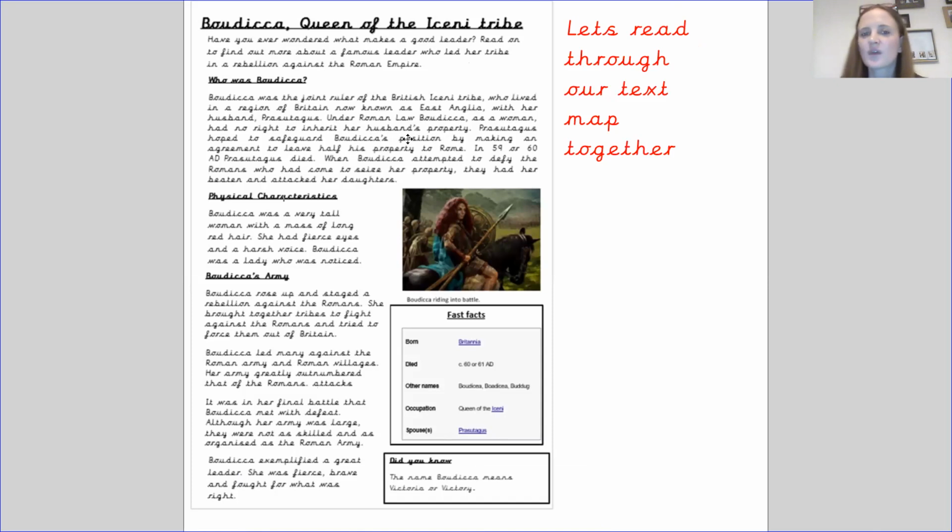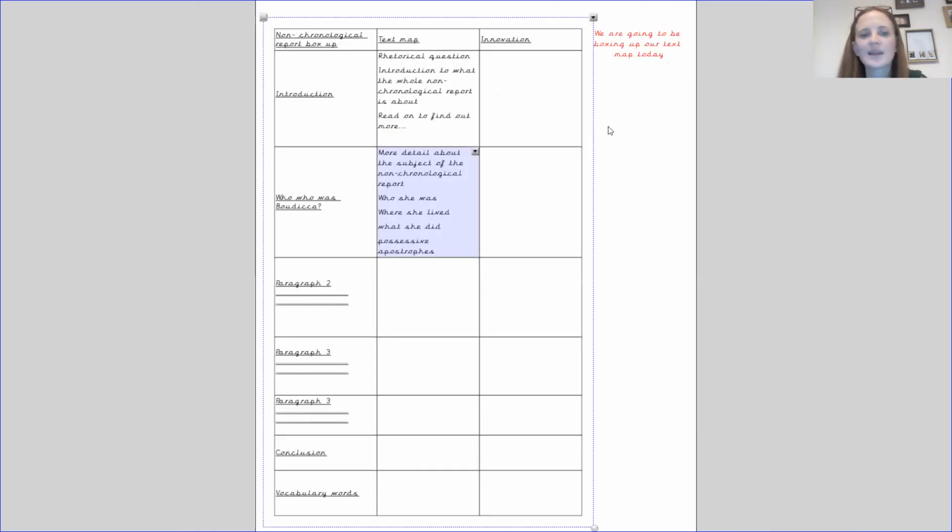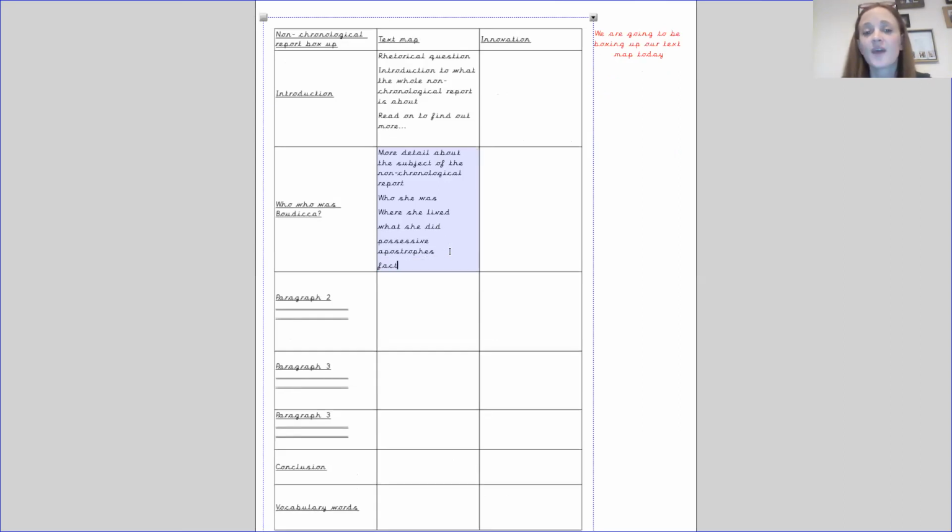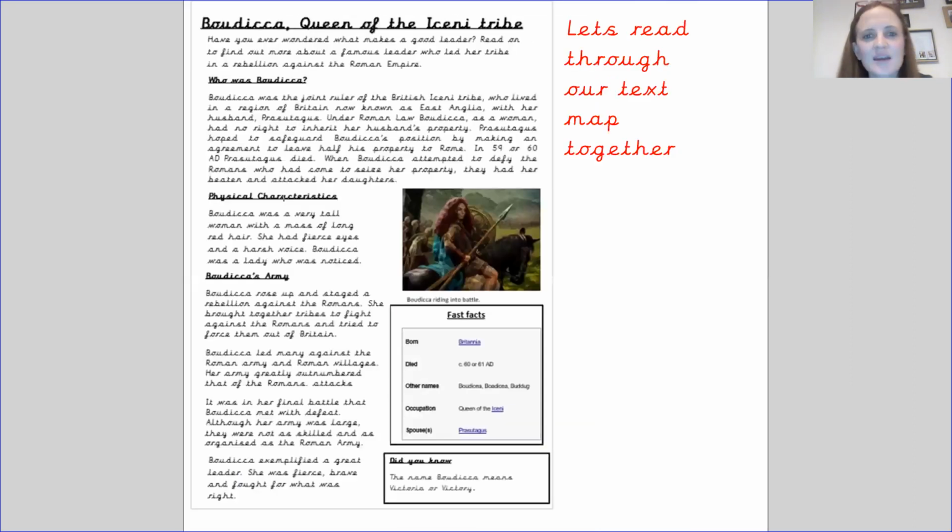So making sure that I am using my possessive apostrophe correctly. I also would put the fact that I have used facts and dates in that paragraph. So there's a little bit more about Boudicca's husband. There's a date of when he died. We say that in 59 or 60 AD he died, and obviously that led to a change.